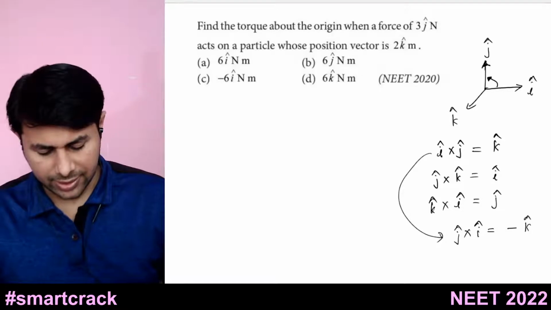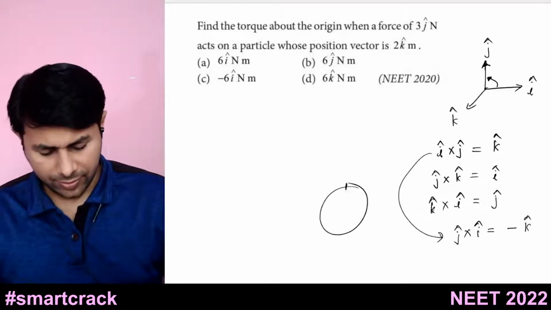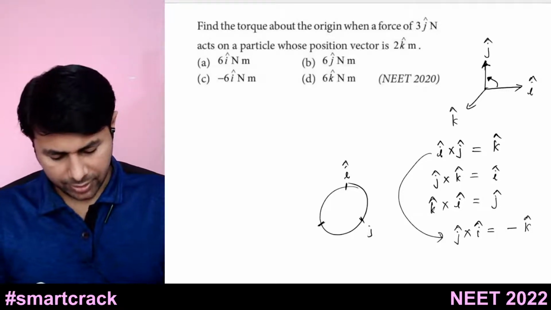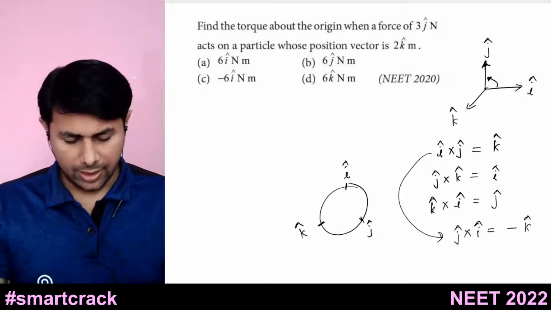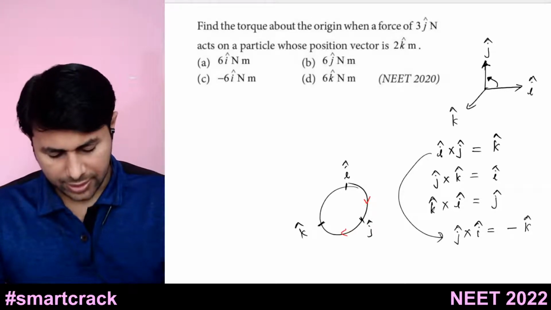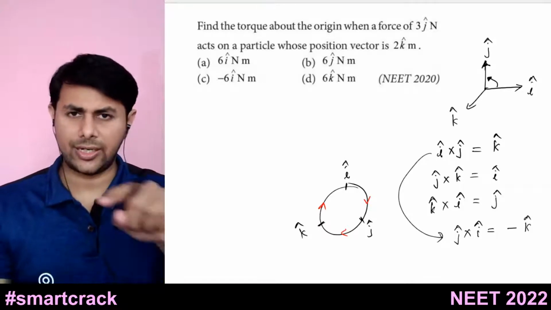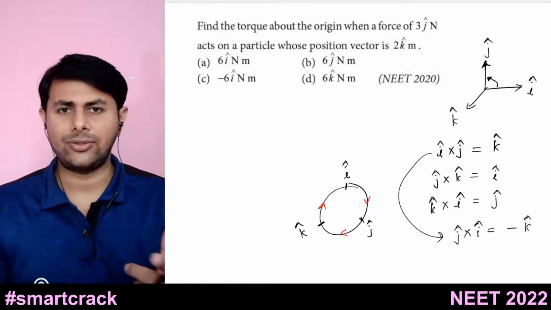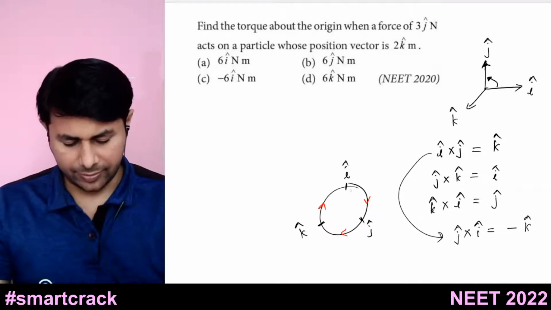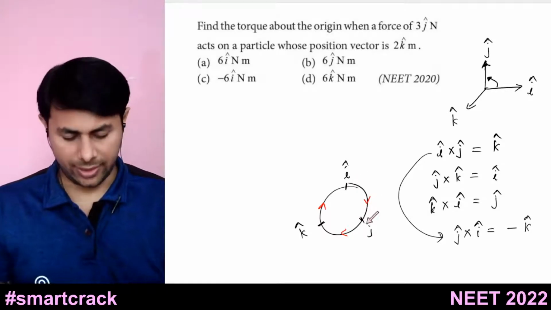But how to memorize this is, you draw a circle like this, and then you take 3 points. This is your i cap, this is your j cap, this is your k cap, and then you draw these arrows like this, in a clockwise sense. You are taking the vectors in a clockwise sense, drawing arrows in a clockwise sense. After that, if you do the product of i and j, if you are moving along the arrow, i cross j, it will be what?